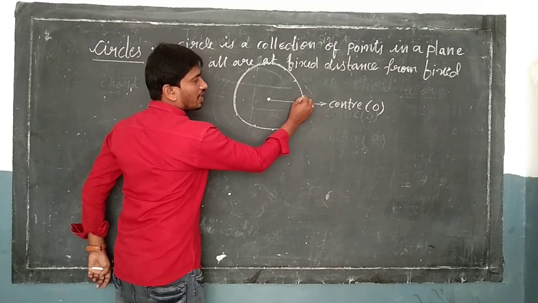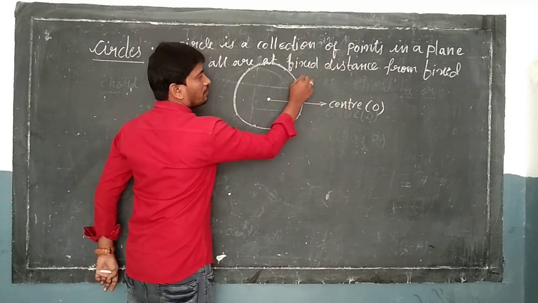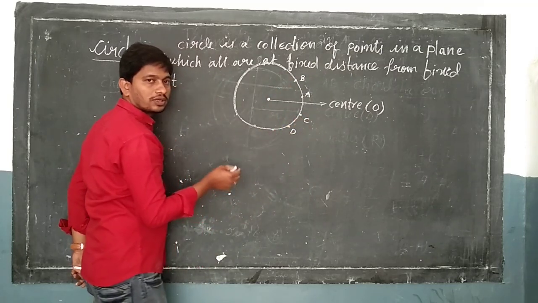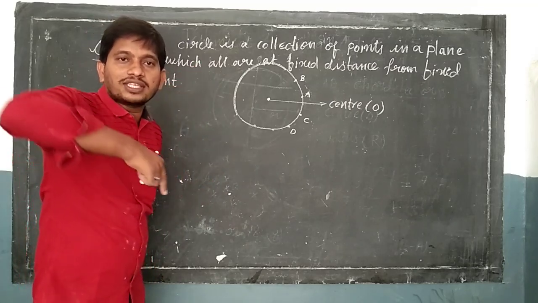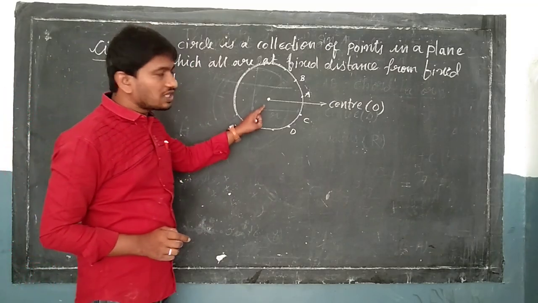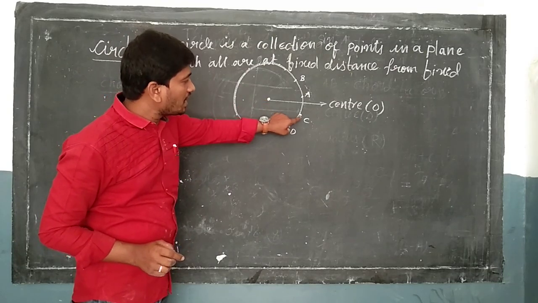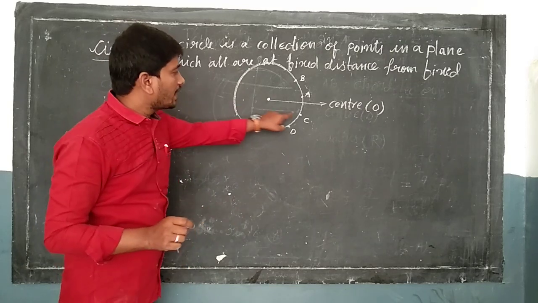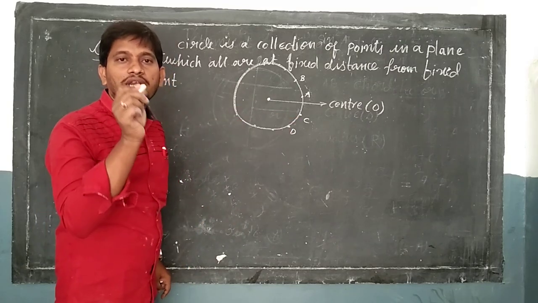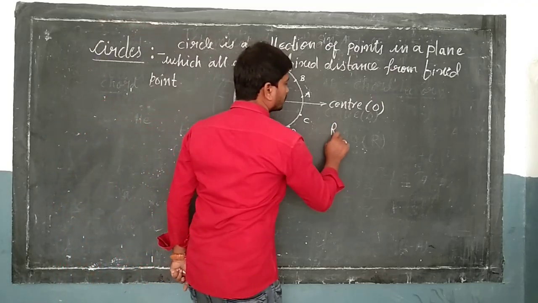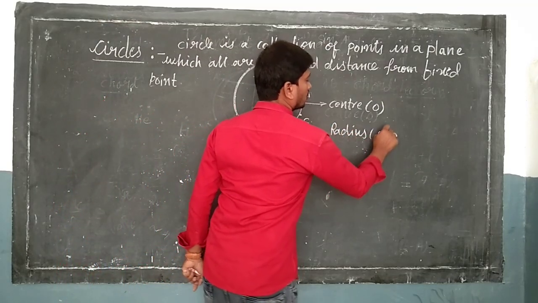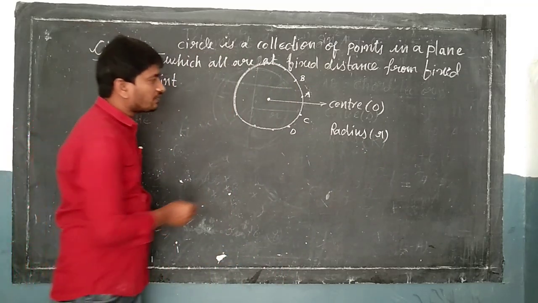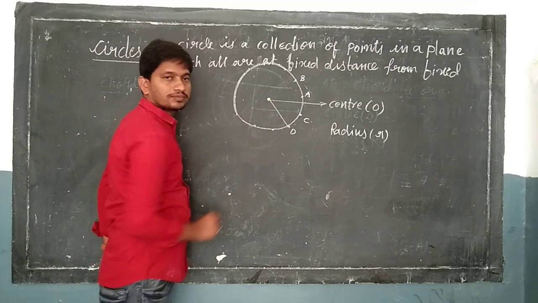center to any point. This is point A, for example. This is point B. This is point C. This is point D. As we know, circle is a collection of points in a plane. The distance from the fixed point to any point on a circle is called the radius of the circle. What do you mean by radius? Radius is nothing but the distance from center to any point.